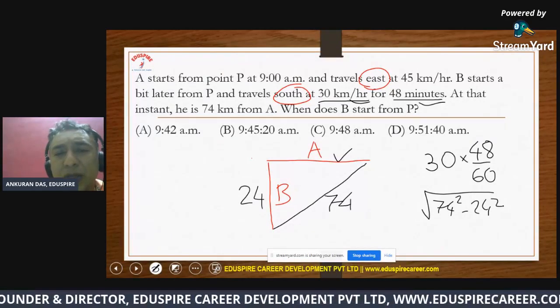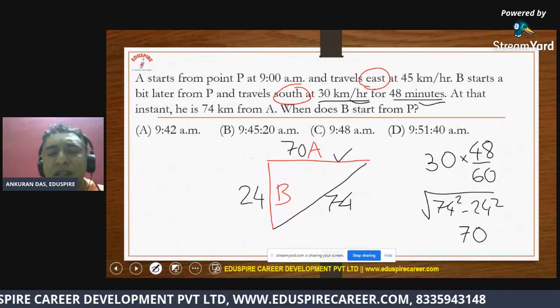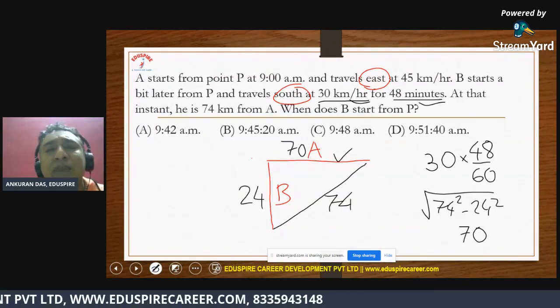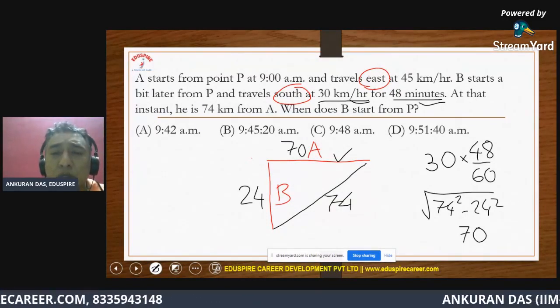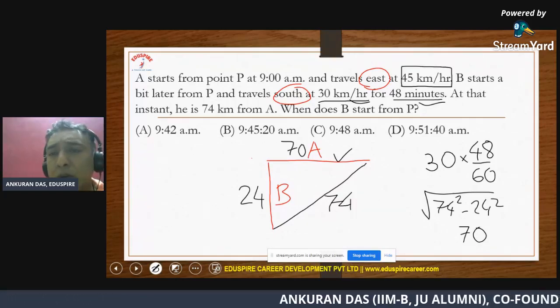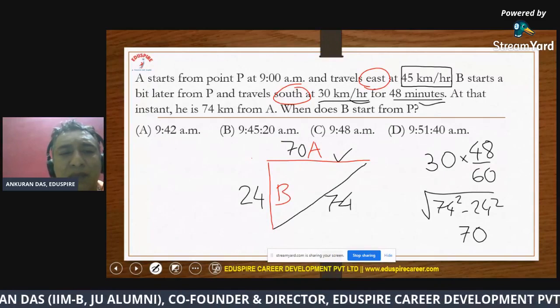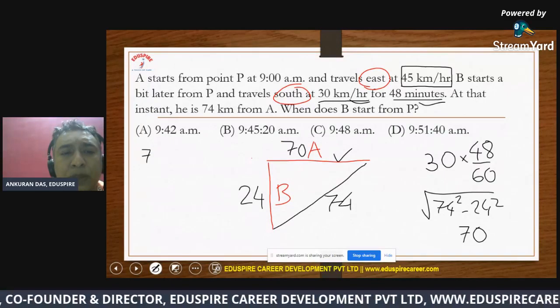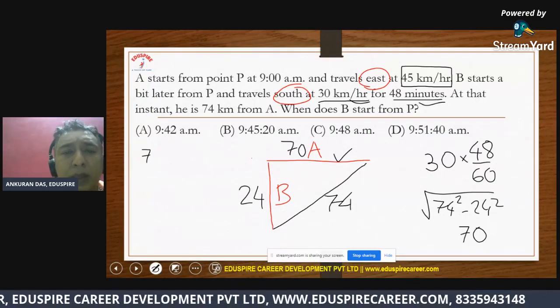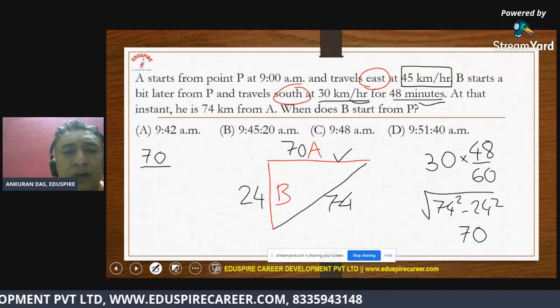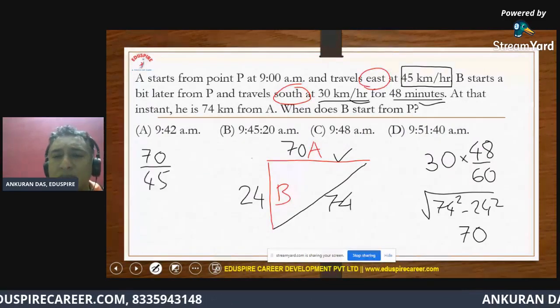So we understand A travels a distance of 70 kilometers. Now the question is, how much time does A take to travel? You can find out from the speed of A, which is 45 kilometers per hour. So the time taken by A will be 70 kilometers divided by 45 hours. So this is what A has traveled.